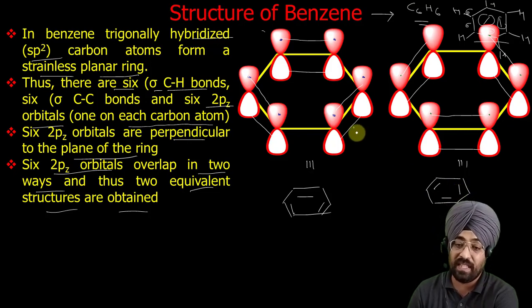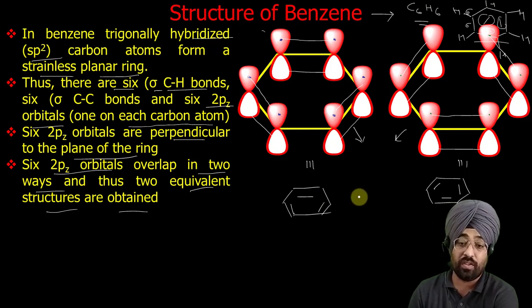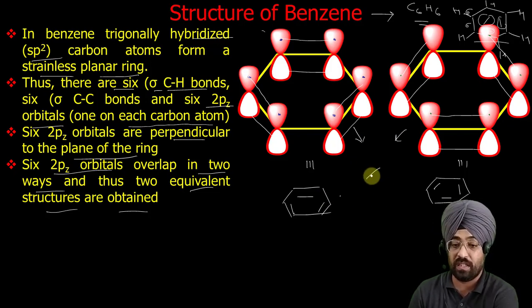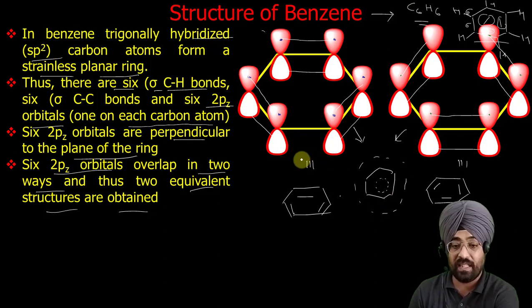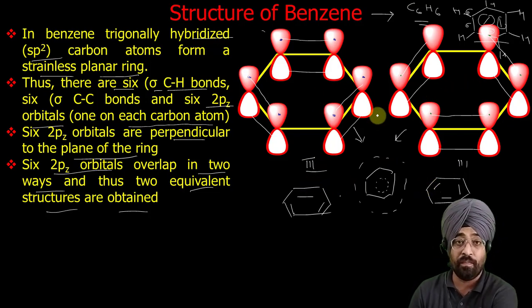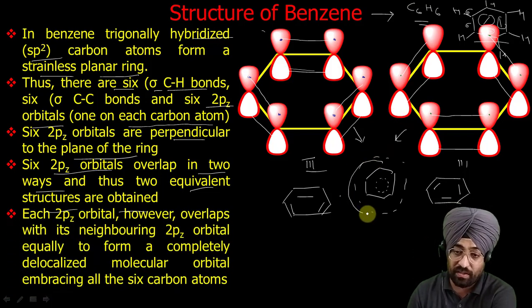Now benzene has neither this structure nor this structure. Benzene has a structure in between these two, which is called a resonance hybrid of these two structures, which we generally write like this. I will also discuss how this structure is formed. These are two extreme structures, and actually benzene is a resonance hybrid of these two structures, but these two structures have equal possibility, because either these orbitals can overlap or they can overlap like this. How this resonance hybrid is obtained, we can explain on the basis of molecular orbital theory.